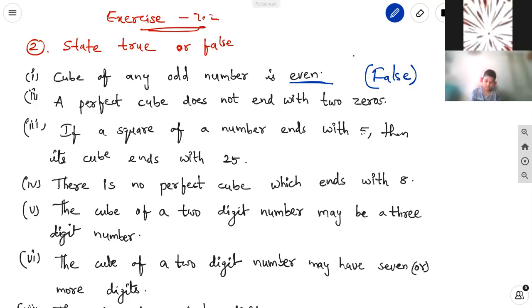A perfect cube does not end with 2 zeros. Exactly. 10 cubed ends with 3 zeros, but it does not end with 2 zeros, so the statement is true. A perfect cube never ends with 2 zeros.